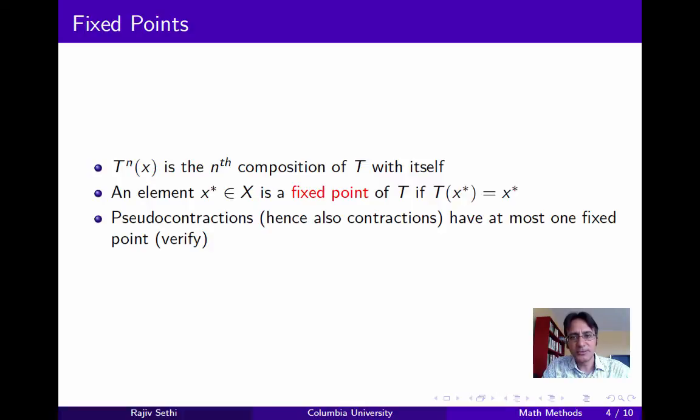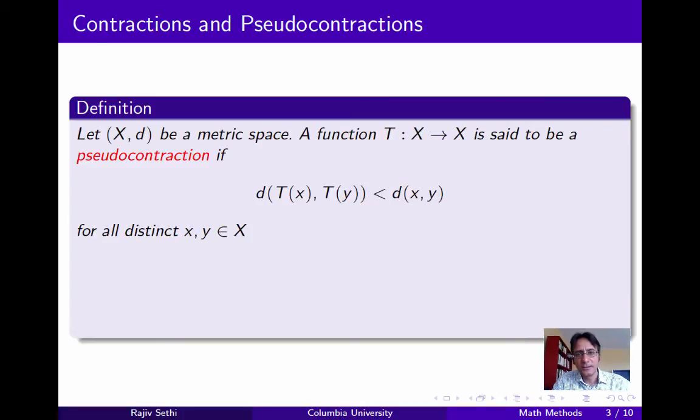So to see this, let's just go back to the definition, which you see here, and you can see immediately that if there were two fixed points x and y, since T of x equals x and T of y equals y, this inequality cannot possibly hold.